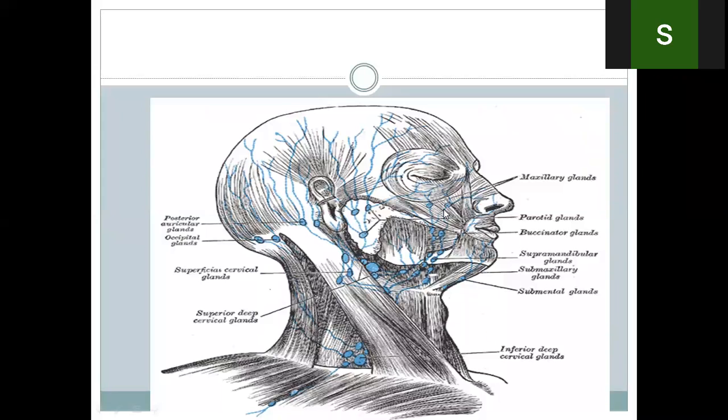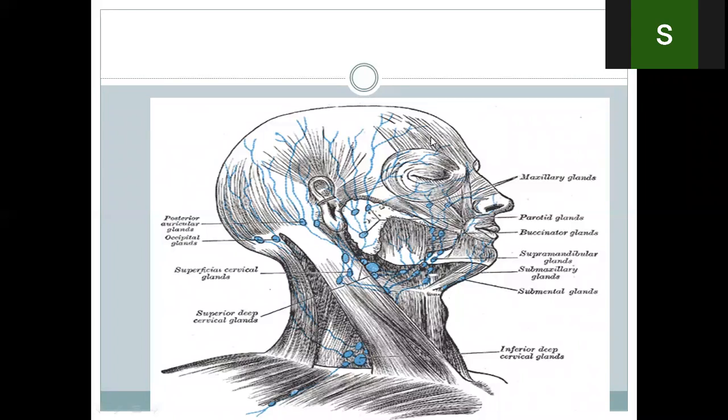Okay? And the frontal sinus, the maxillary sinus, the ethmoid sinus, and anterior two-thirds of the tongue, the vestibule of the mouth, the gums, and the floor of the mouth. Most of the floor of the mouth is drained by the submandibular glands.